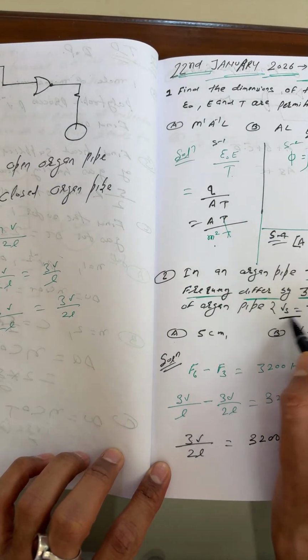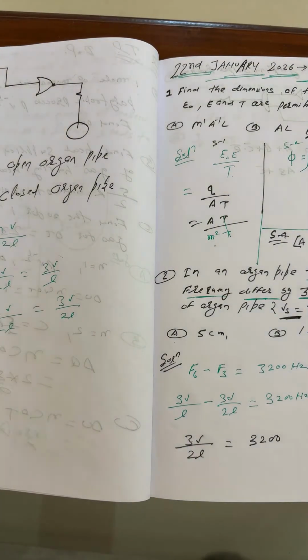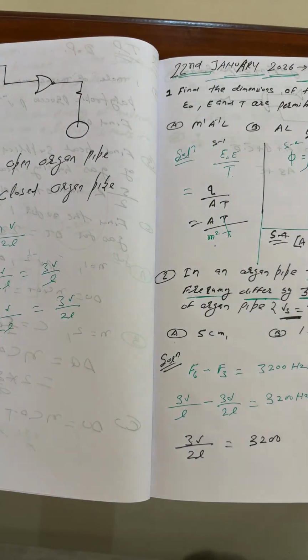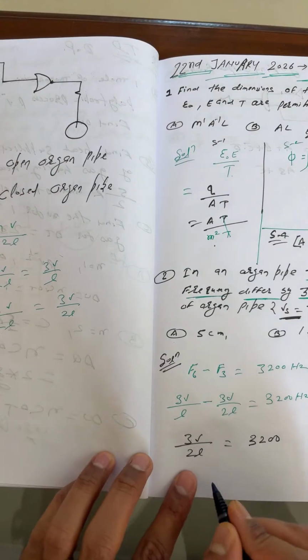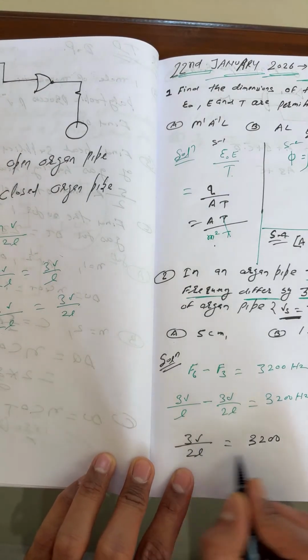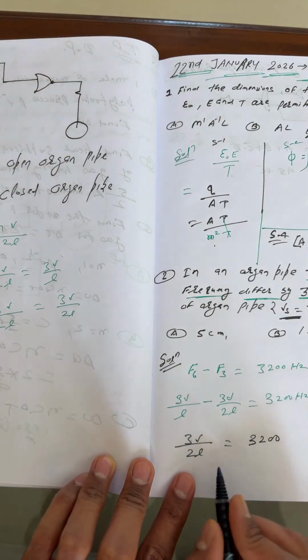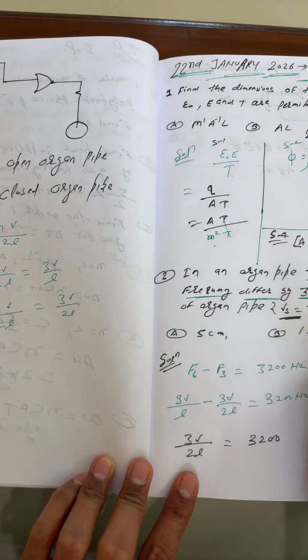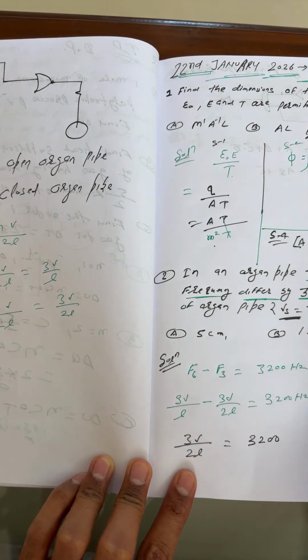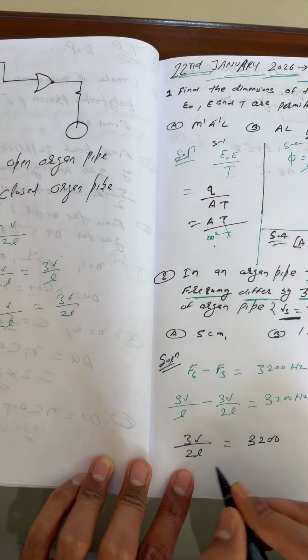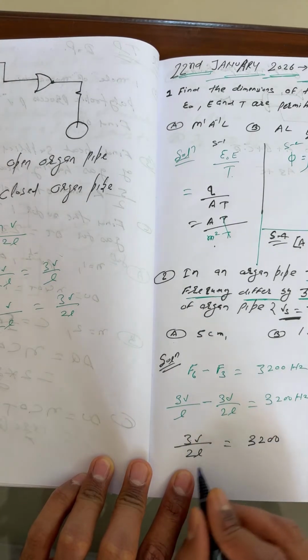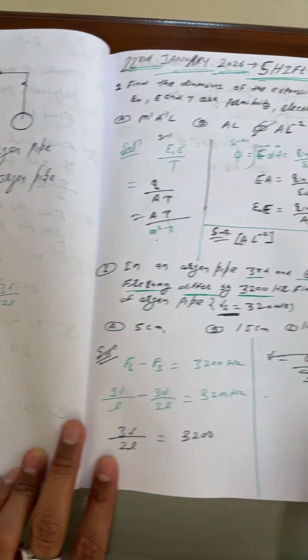The sound velocity is already mentioned here in the question: 320. Sorry, what we wish to find is the length. This is wrong. We wish to find the length. So what can you say here?